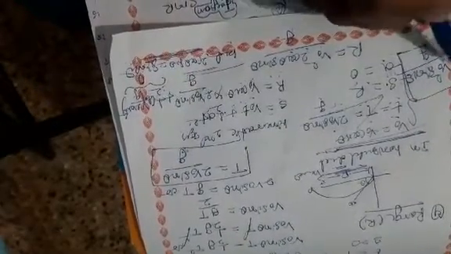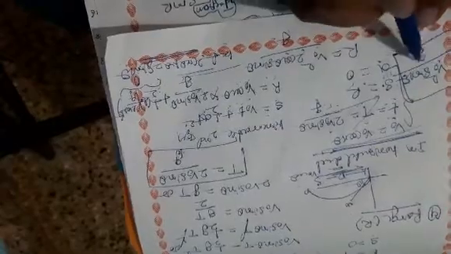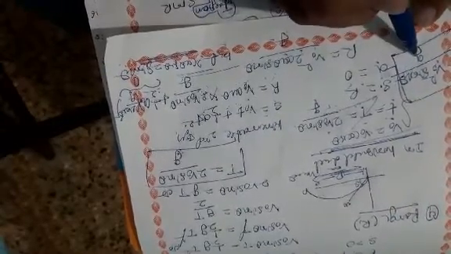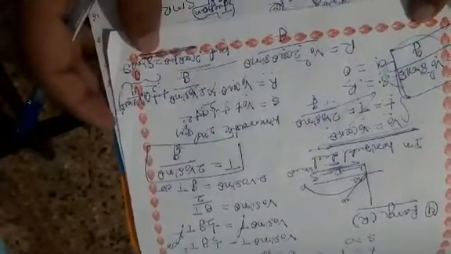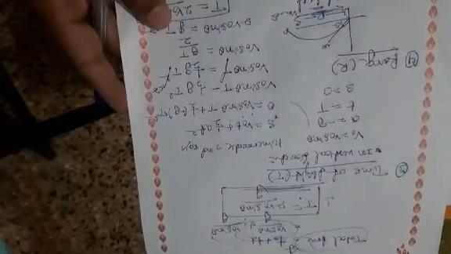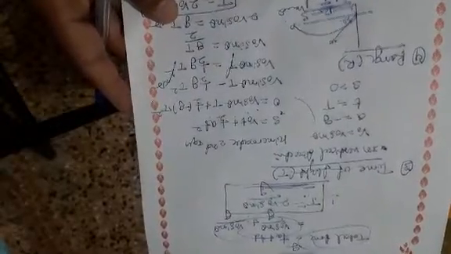R is the range, v naught is the initial velocity, theta is the angle, and g is the acceleration due to gravity. This is the concept of range. The first parameter is maximum height, the second parameter is time of ascending or time of descending, the third parameter is the time of flight, and the fourth one is range. This is the overall concept of the four different parameters of a projectile.